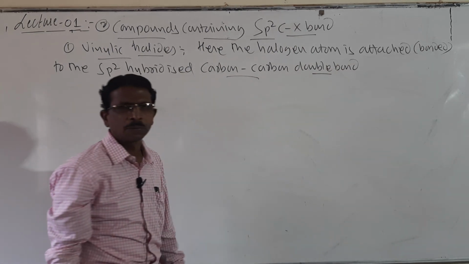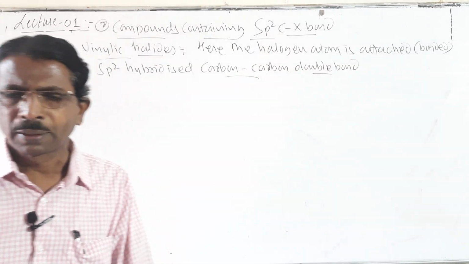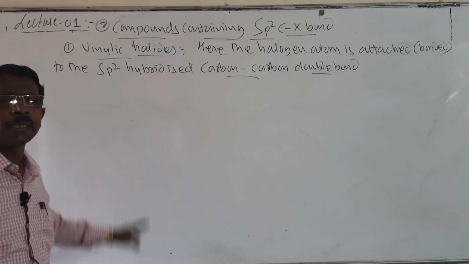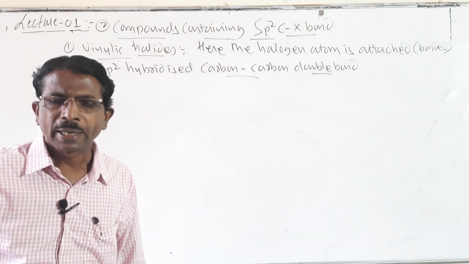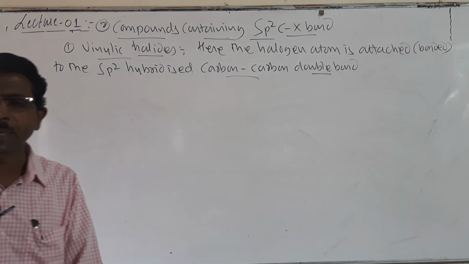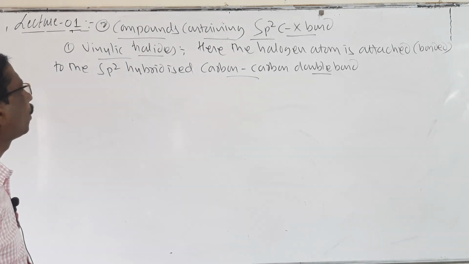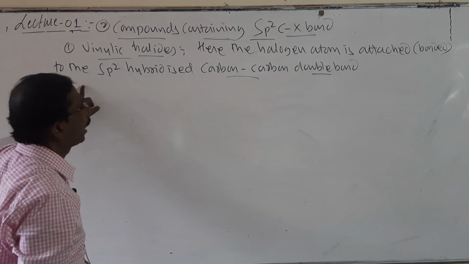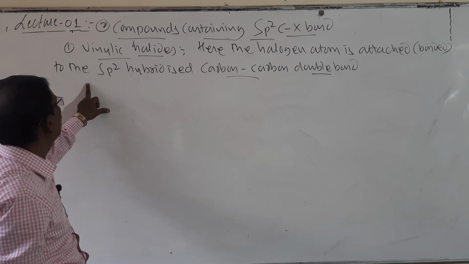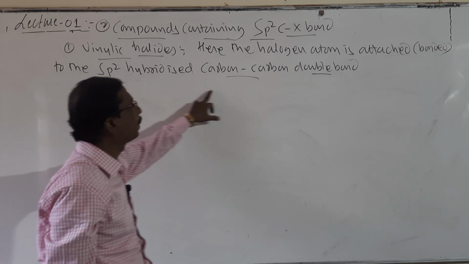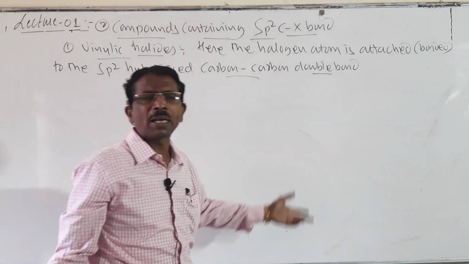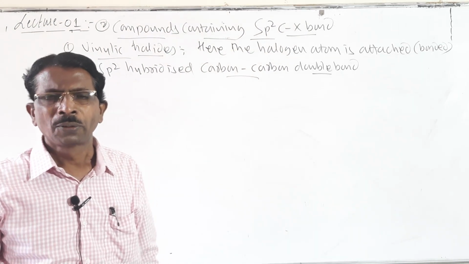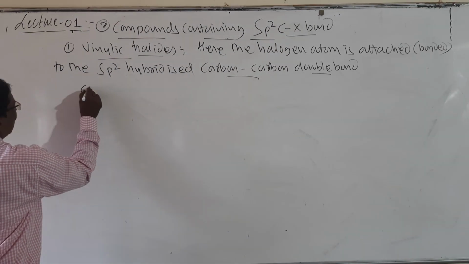Look at the difference here. That is, the halogen is attached to the sp2 hybridized carbon atom of a carbon-carbon double bond. So here it is called vinylic halides.